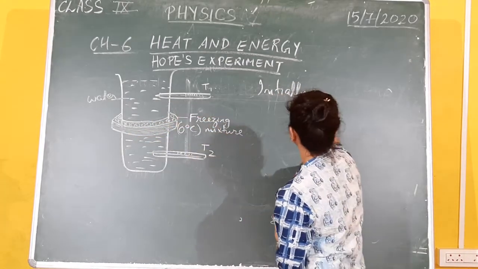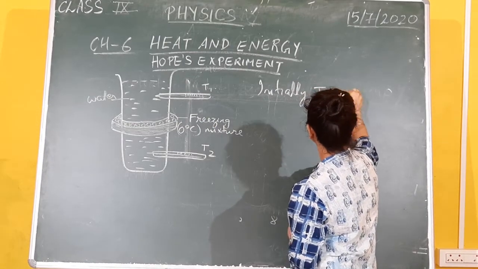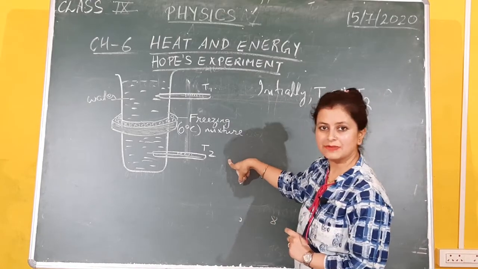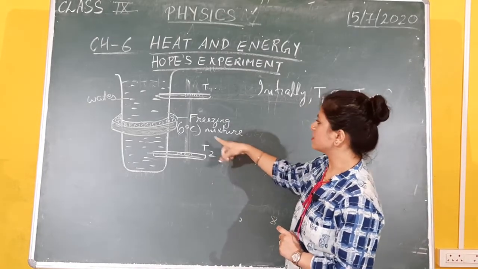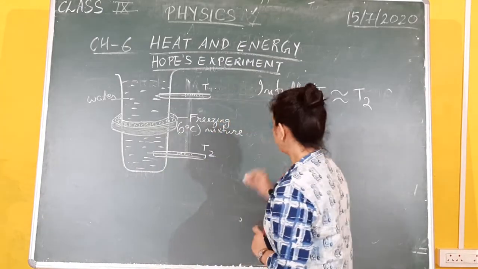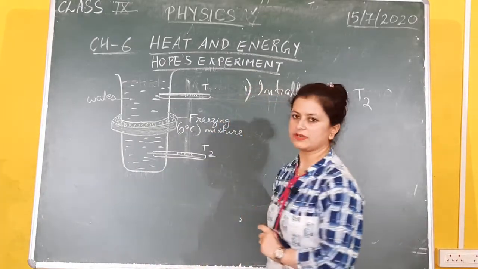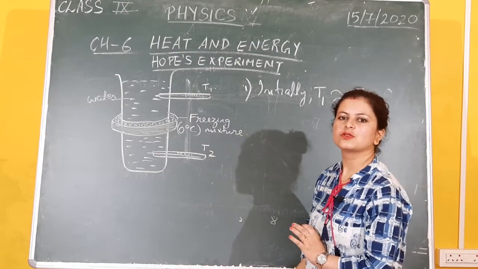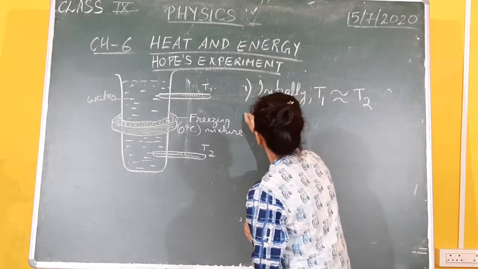So, the temperature of T1 and T2 were almost the same. That means both the thermometers were showing the same temperature, that is the room temperature, because the cooling process has not yet been started. So, initially both the thermometers show the same temperature, that is room temperature, okay.